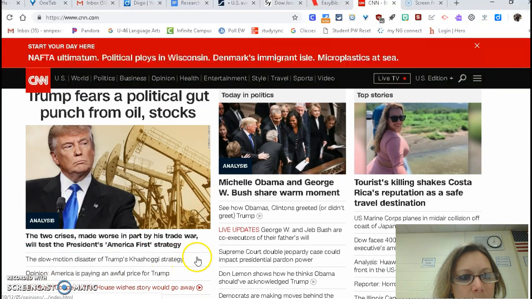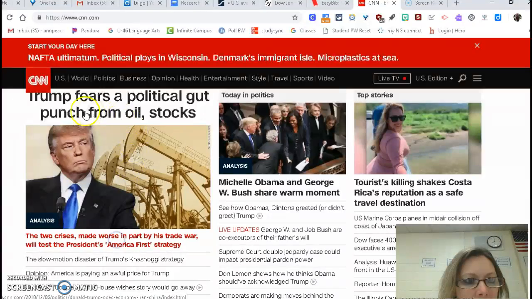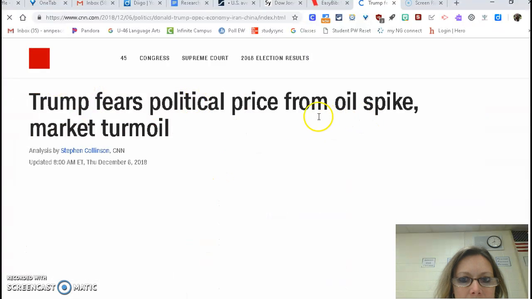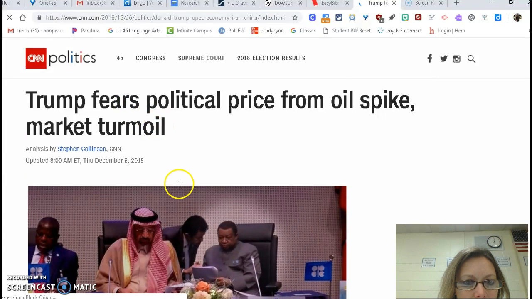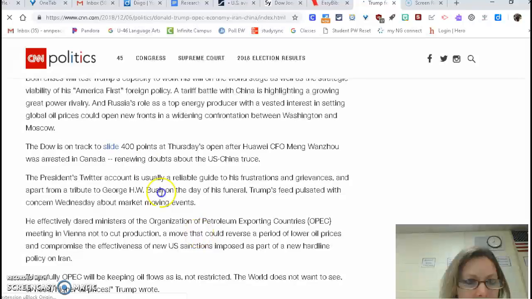I clicked on this article because it has "fears," "political gut punch," "he fears," "market turmoil." Those are all negative connotations. So I went ahead and I selected this one. I'm going to go ahead and copy and paste. So I highlight it, Control C, Control V, and put it into a document.